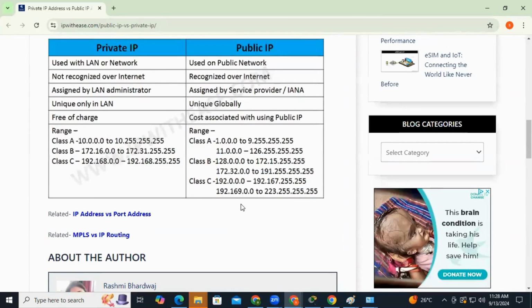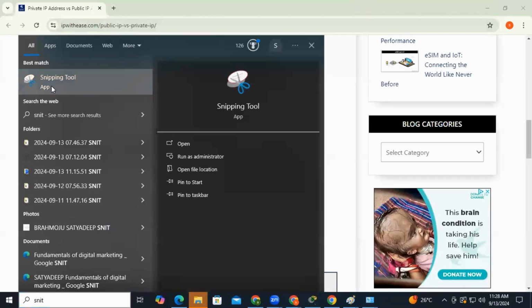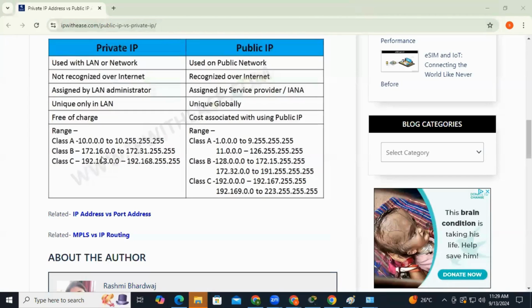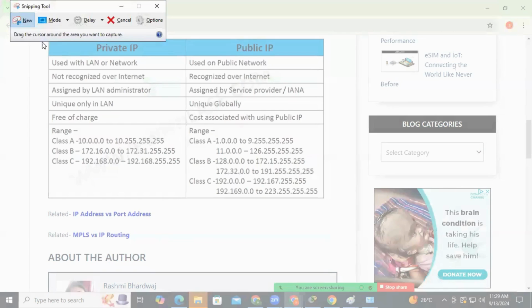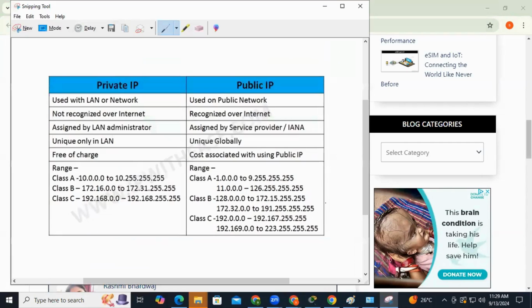right? So let me take this. Now you can see here, in this, we have the private IP and public IP differences. Let me copy this.